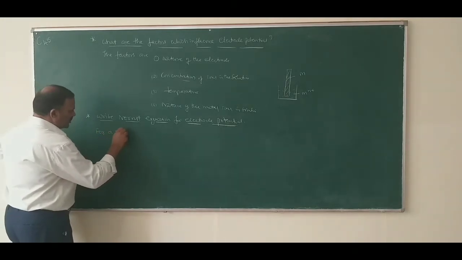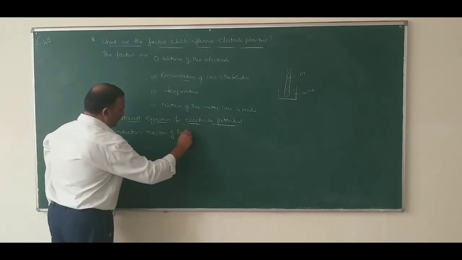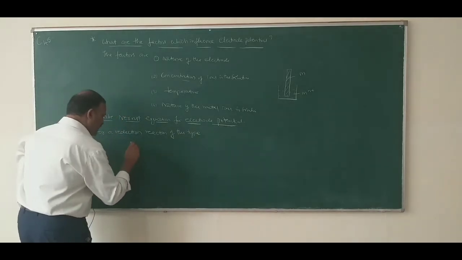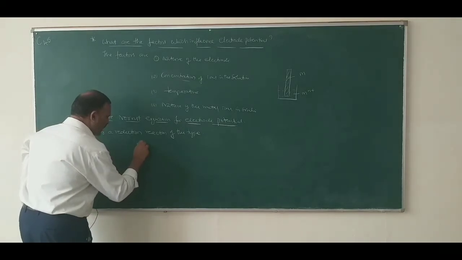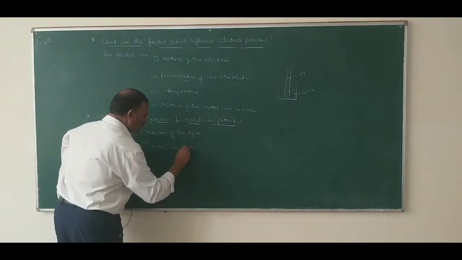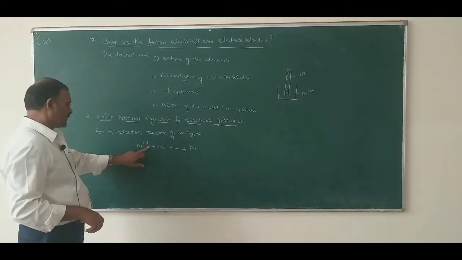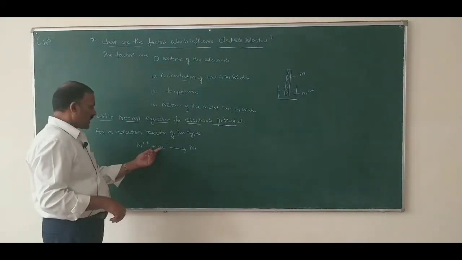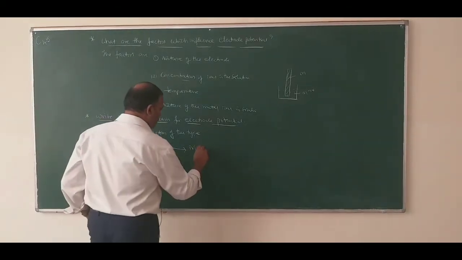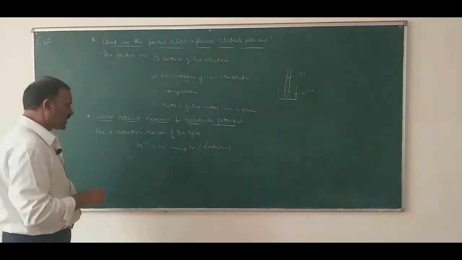For a reduction reaction of the type, what is the reduction reaction? A general reduction reaction I will write: Mn plus plus n electrons gives M. What is Mn plus? Metal ions. When metal ions absorb n number of electrons, they are converted into metal atoms. This reaction is known as reduction. What is reduction? Gaining of electrons is called reduction.